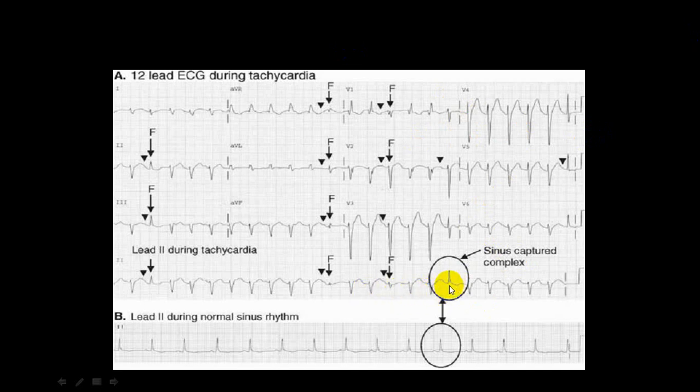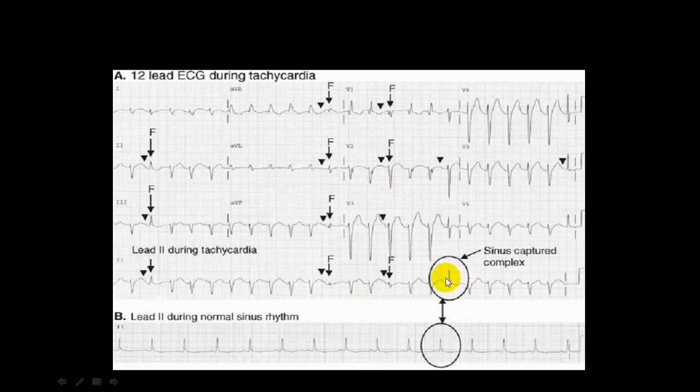This is a narrow QRS complex. This is a capture beat. And this F, what is being shown, does not look like this, does not look like this. So these are called fusion beats. F corresponds to fusion beats. These are all fusion beats. Clear? So that particular one is different. This is a capture beat. This is a capture beat.